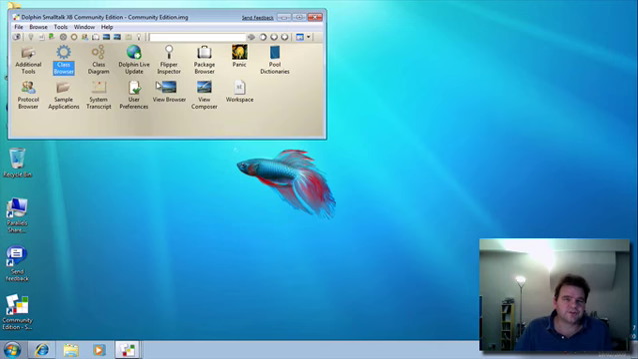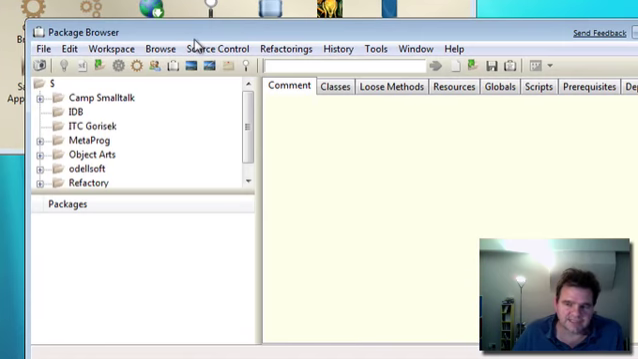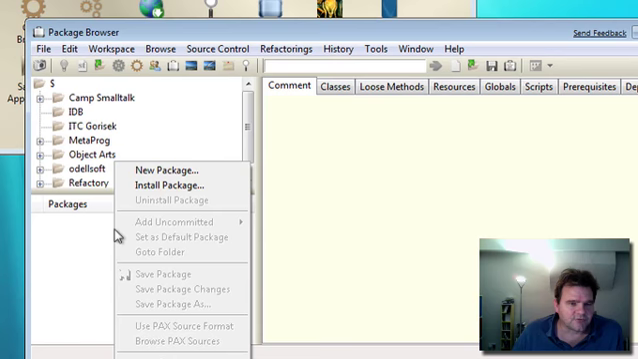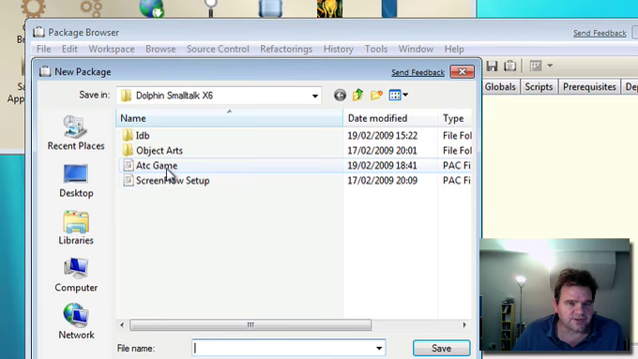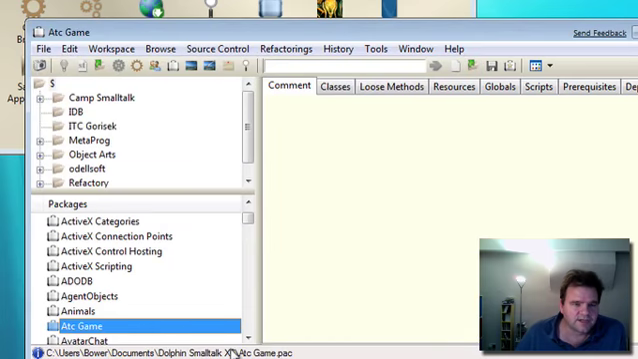The first thing we want to do though is create a package to place all our classes. It's the first thing you should do when you create any sort of software of your own. So let's go into here, and we right click in the packages window, say new package, and we're going to give this a file name of ATC game. Okay, and we have a new package down here.